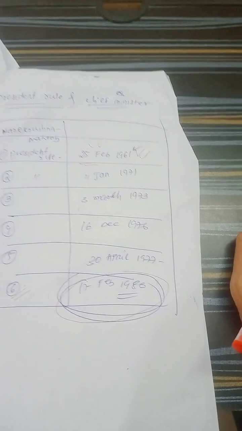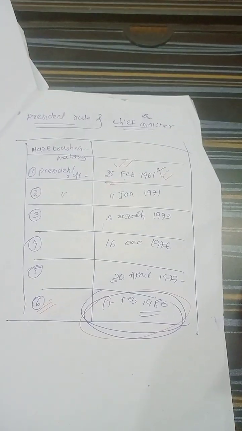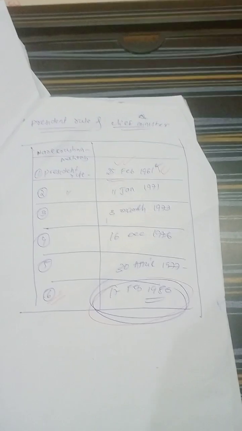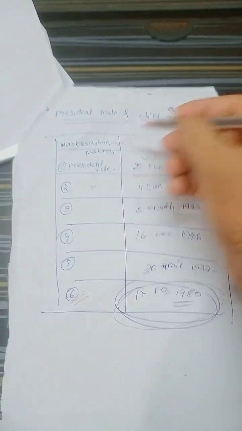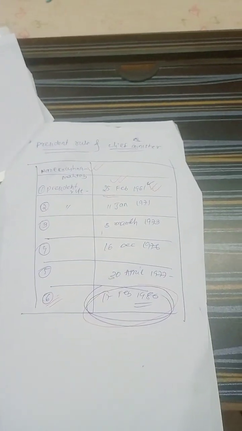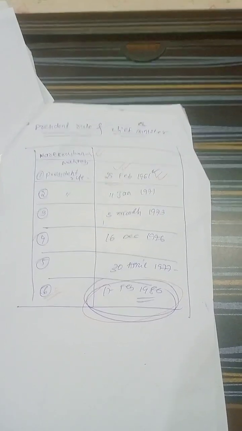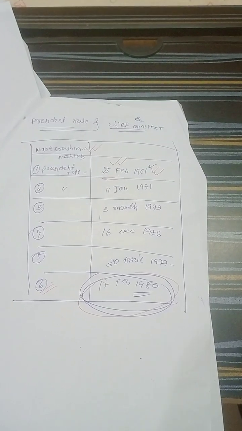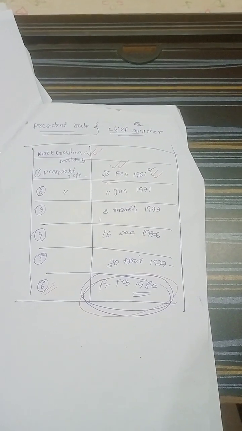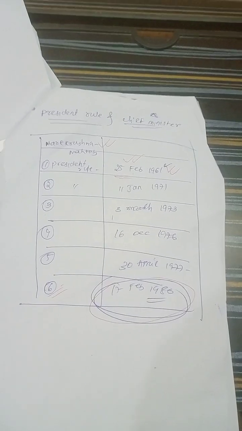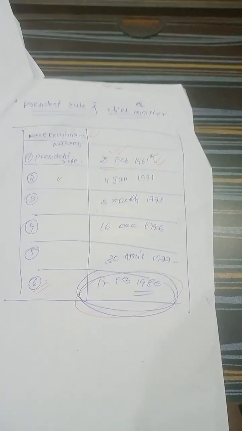Then, you have to remember, it was during the time of Harekrushna Mahatab, the Congress government, the Janata Congress led government, that President's Rule was introduced for the first time in Odisha on 25th February 1961. If they ask who was the Chief Minister of Odisha during that time, that is Harekrushna Mahatab.